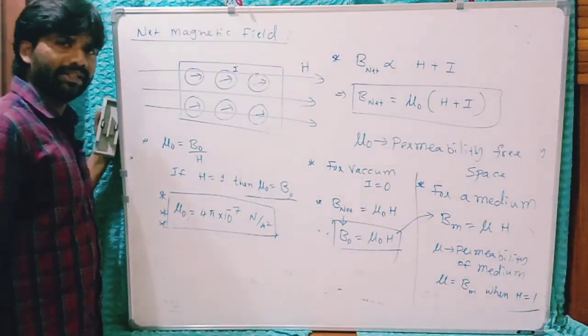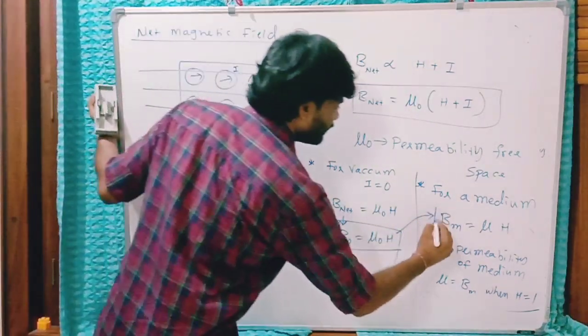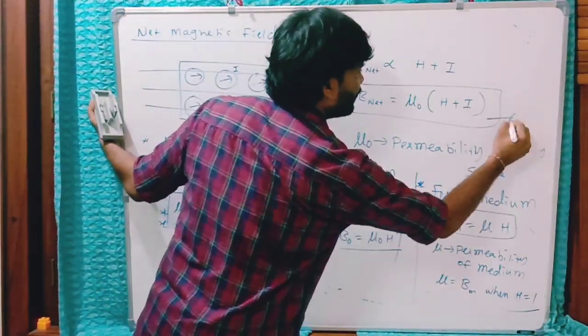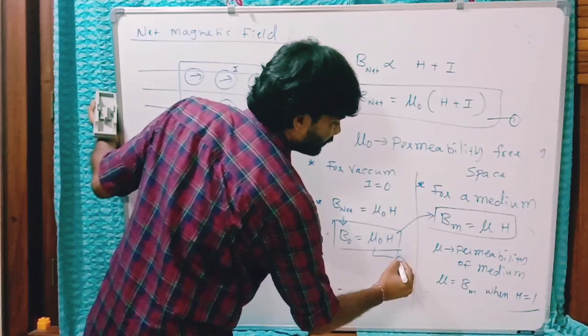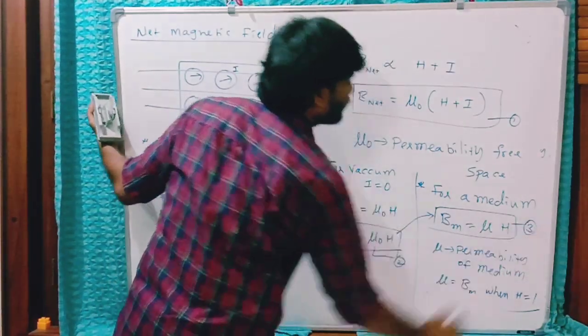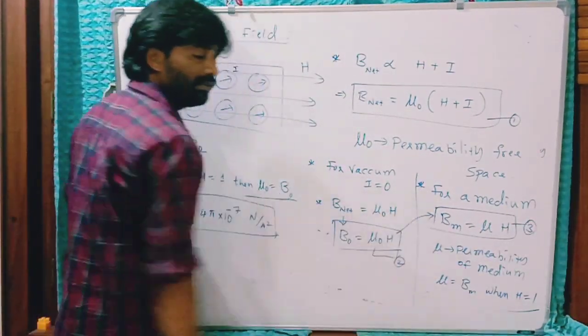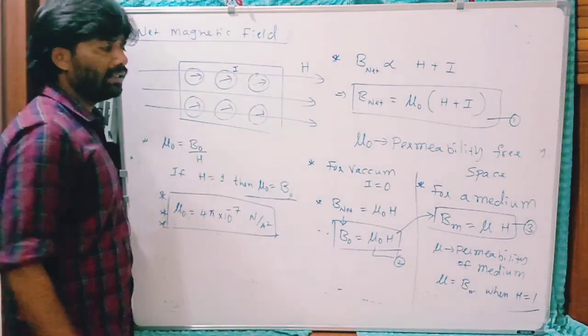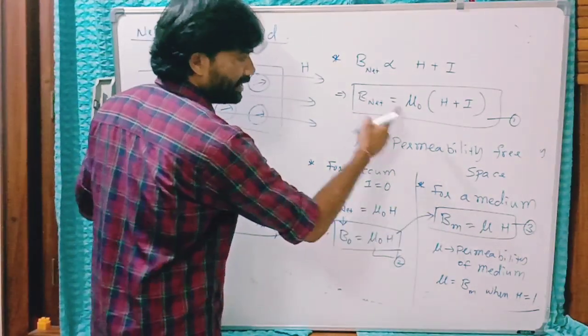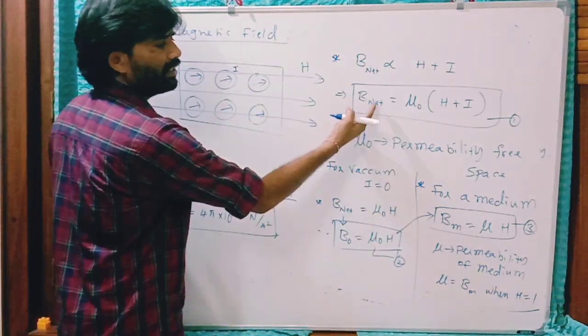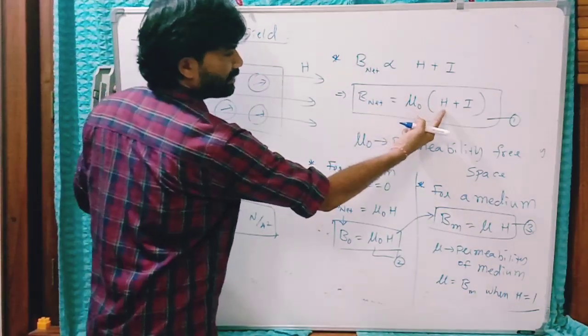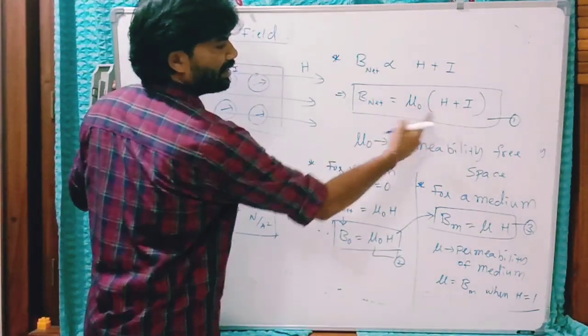That is the permeability. So you can say this is relation number 1, this is 2, this is 3. This equation shows what? Net magnetic field induction in a medium. This one is also the same, net magnetic field induction in a medium in terms of H and I and mu naught.